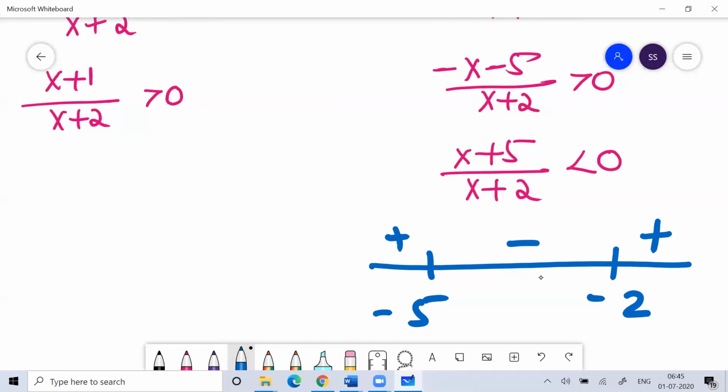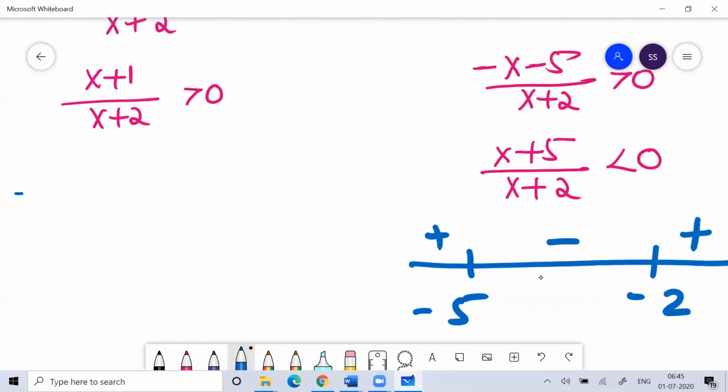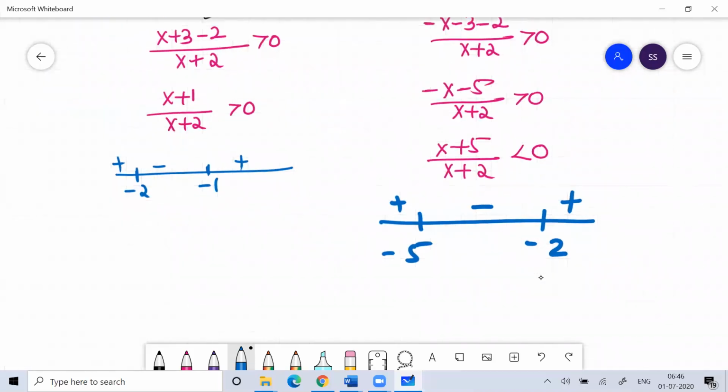You can accept this value. Here if you see the number line it will be minus 2, minus 1, plus, minus, plus, and here you accept the positive value. Here the value you are accepting is this.